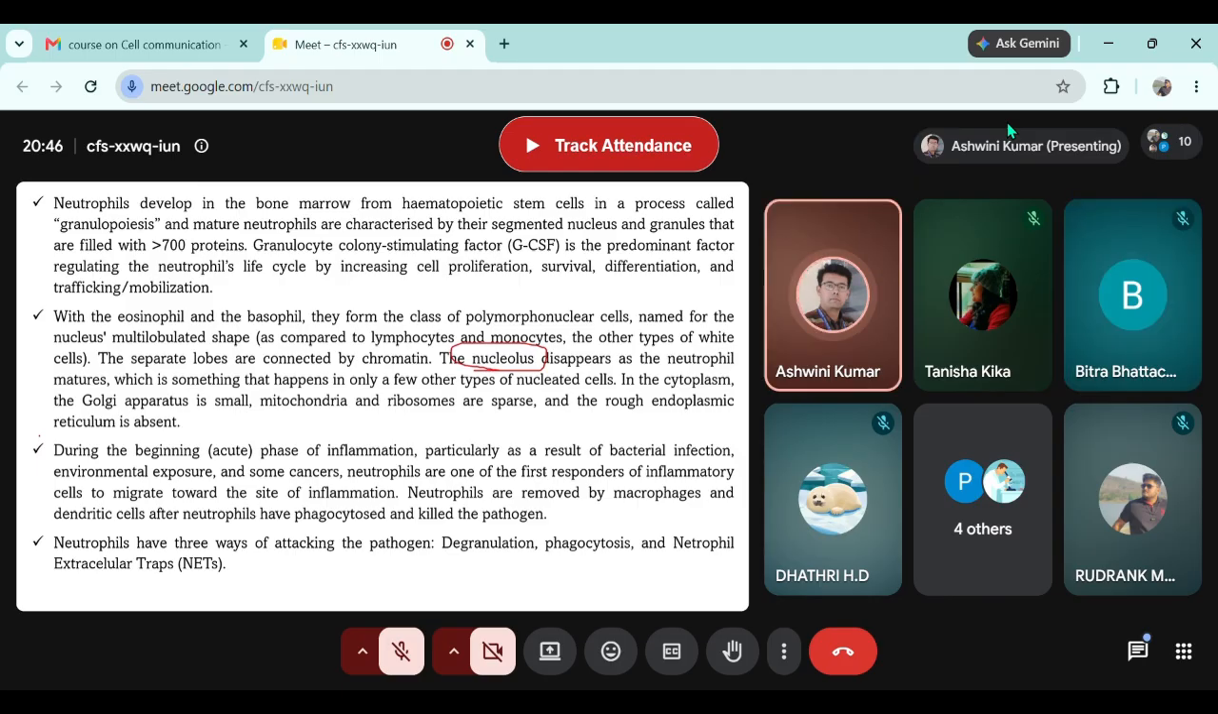Yes, sir. Okay. Now, during the beginning of the phase of inflammation, particularly as a result of bacterial infection, because neutrophils are more active against bacterial infection, environmental exposure, and some cancers, neutrophils are one of the first responders of inflammatory cells to migrate to the site of inflammation, as we have discussed. They are the first cells that reach the site of inflammation or infection. Neutrophils are removed by macrophages. Once the neutrophils perform their function and are dead, they are removed by macrophages and dendritic cells after neutrophils have phagocytosed and killed the pathogens.